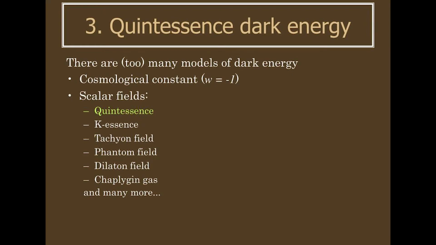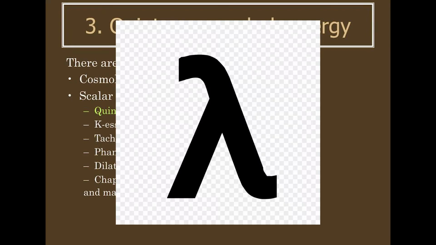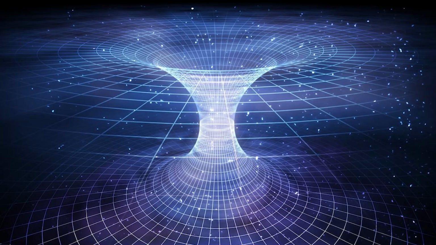An explanation is a weak scalar field called quintessence being the real explanation for dark energy. The difference between this theory and the cosmological constant theory is that the quintessence field would have different values depending upon time and space. No evidence has been found of this particular idea, though.